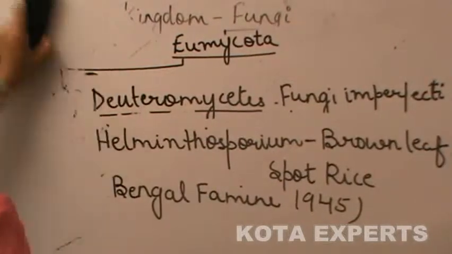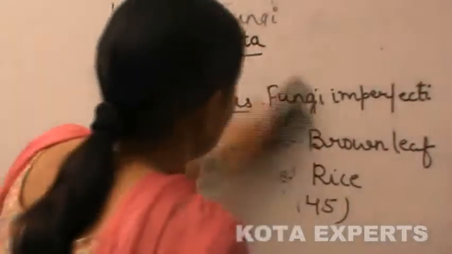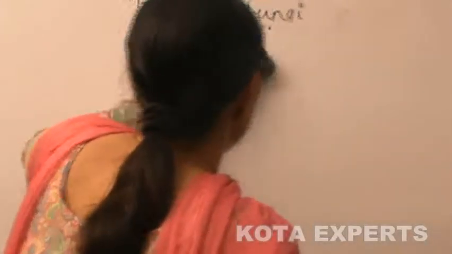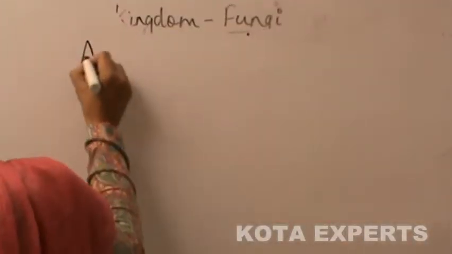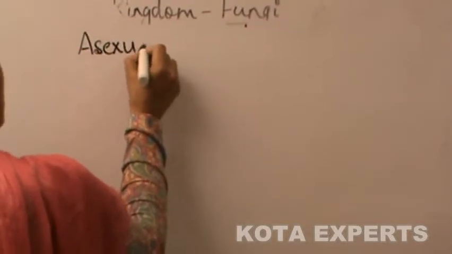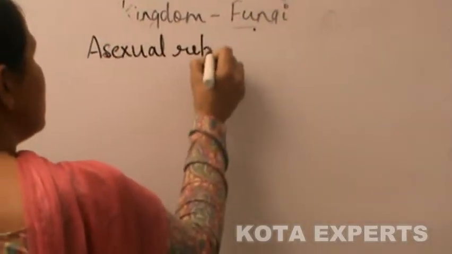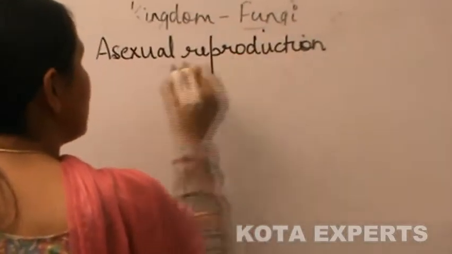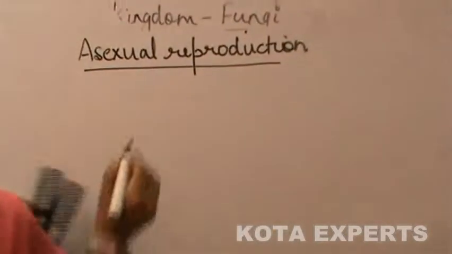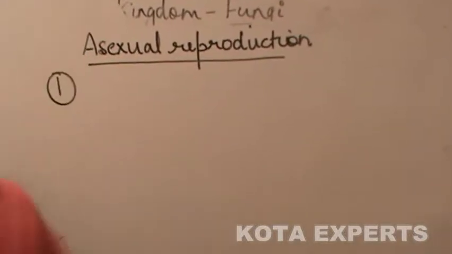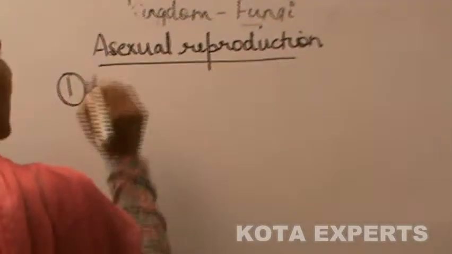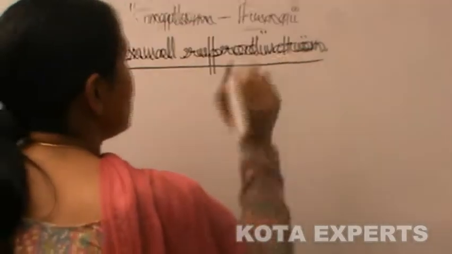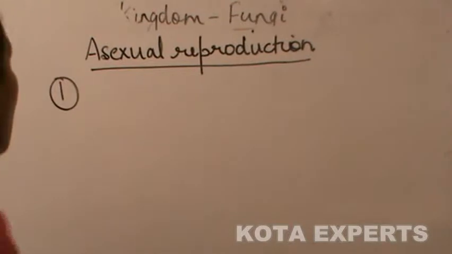Next, we discuss the types of reproduction in these fungi. First is asexual reproduction. Asexual reproduction is first by forming different types of spores which are formed through mitosis.